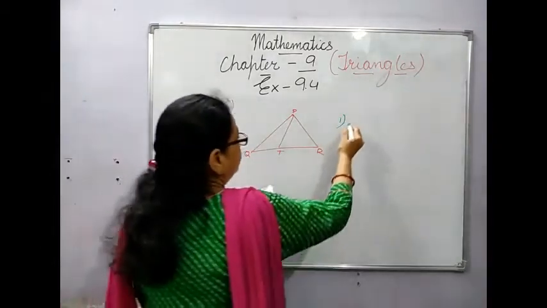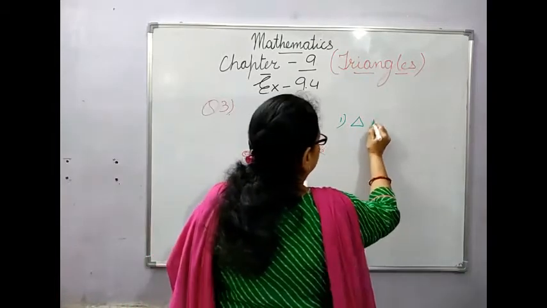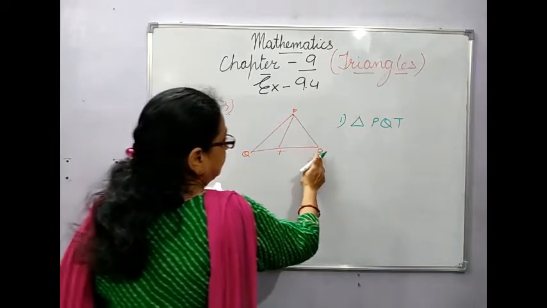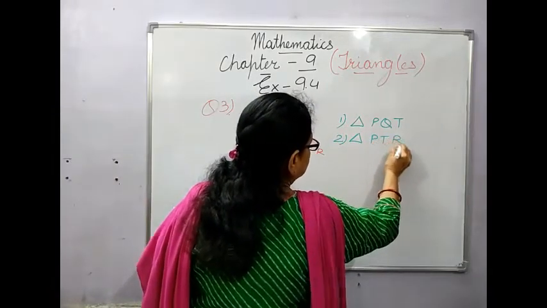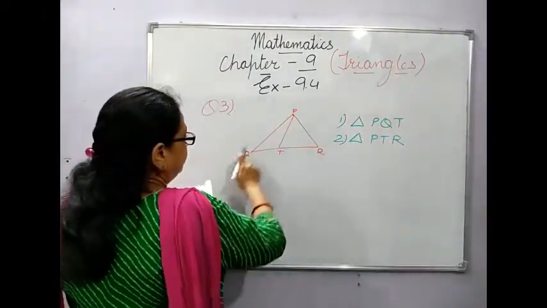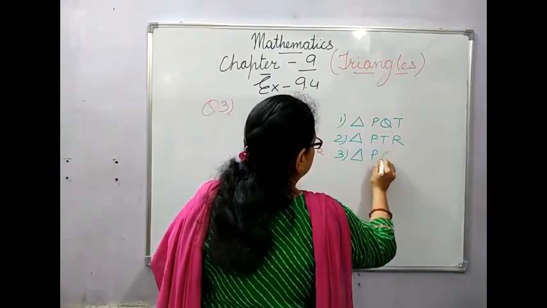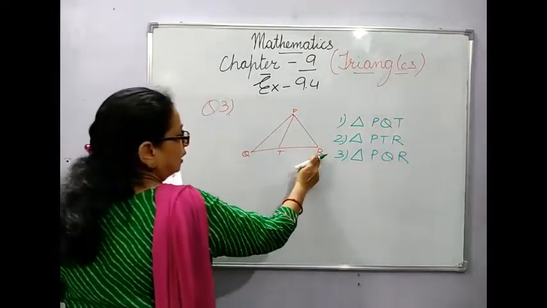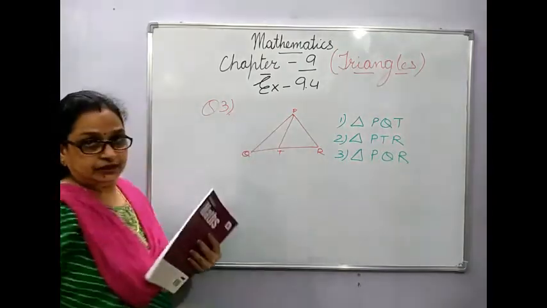So we will write down first P, Q, T, then P, T, R. Children, remember how you have to write it down. Then the third, you will take P, Q, R. The third triangle will be your P, Q, R. This is the triangle P, T, R and P, Q, T.